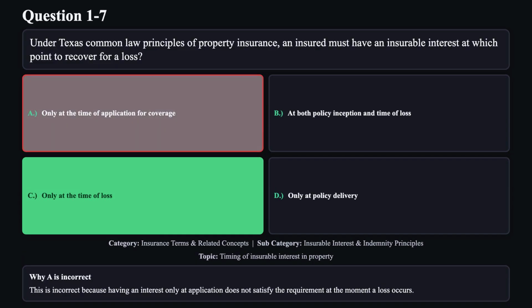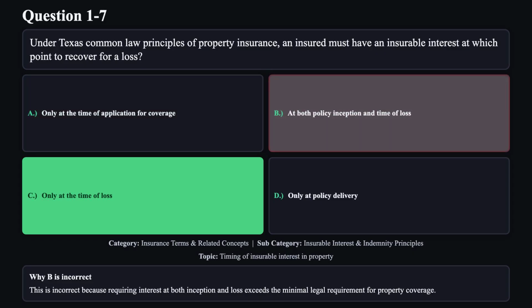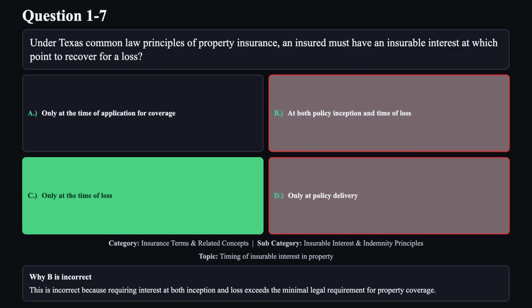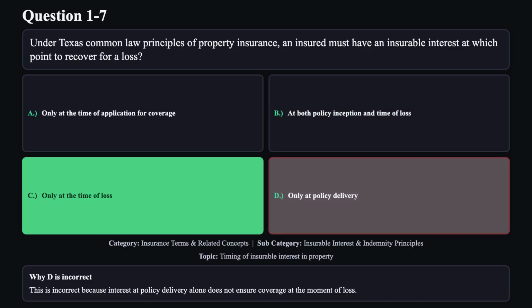Reason A is not correct. This is incorrect because having an interest only at application does not satisfy the requirement at the moment a loss occurs. Reason B is not correct. This is incorrect because requiring interest at both inception and loss exceeds the minimal legal requirement for property coverage. Reason D is not correct. This is incorrect because interest at policy delivery alone does not ensure coverage at the moment of loss.